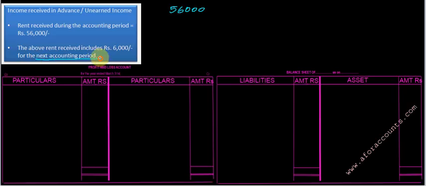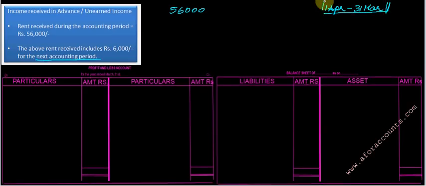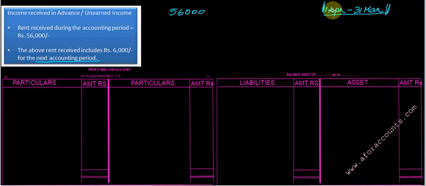Next accounting period. I have to account for all the expenses and income pertaining to 1st April to 31st March, one financial year or accounting year. Something going out of these boundaries has not to be recorded in the current financial statement.